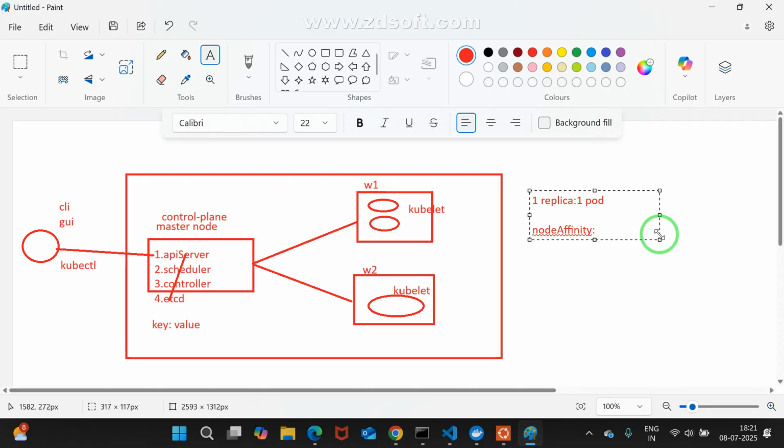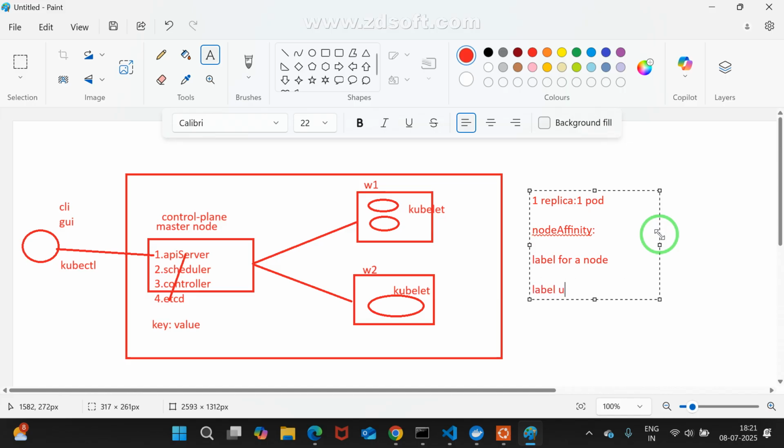Is the word clear for you? Node affinity. Where you want to create a resource, on which node you want to create a resource, by using which concept? Node affinity. If you want to apply node affinity, you must provide a label for a node. You must specify a label for a node.